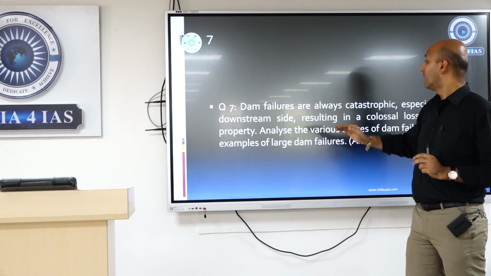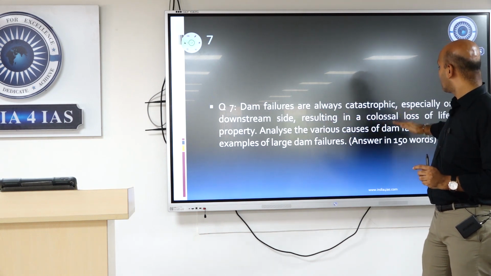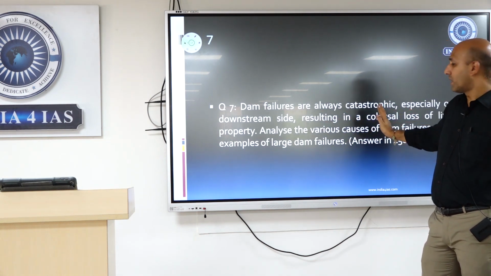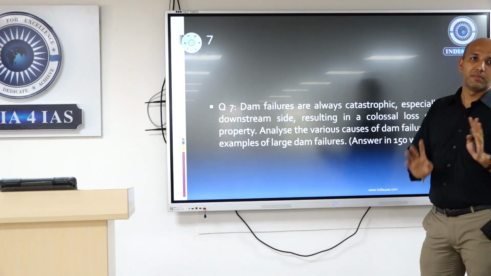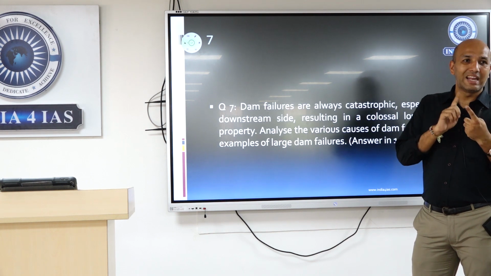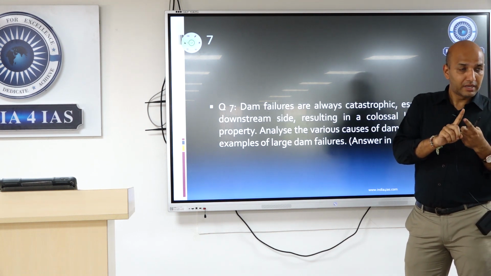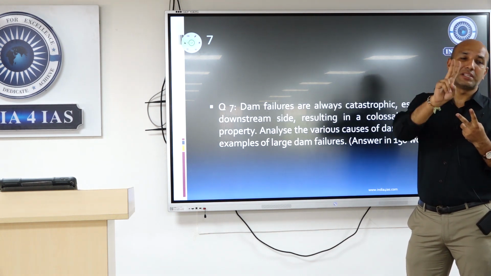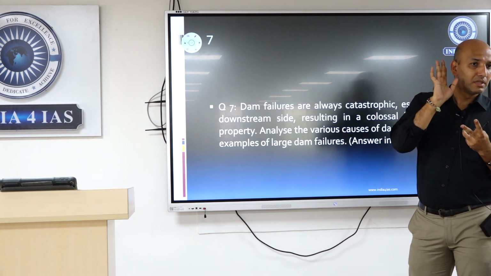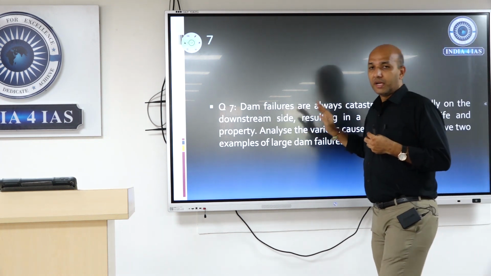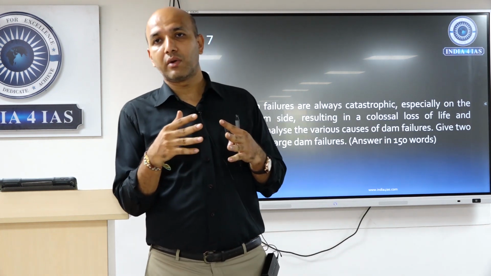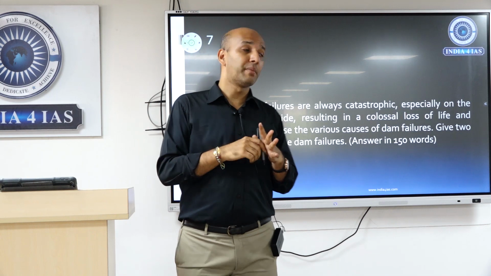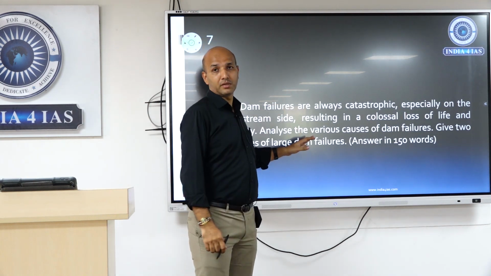Question: analyze the various causes of dam failures. 10 marks. Give 2 examples of large dam failures. Mention those examples. So analyze the causes, and second, 2 examples are what they're looking for. So in terms of Uttarakhand, Himachal Pradesh, and the continuous news that has been coming in, on that basis you have to answer.